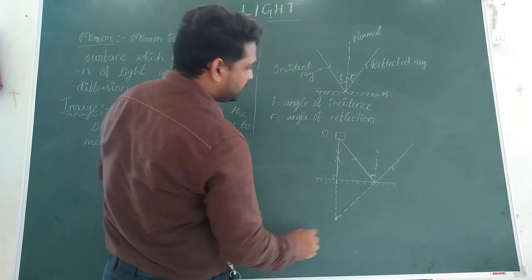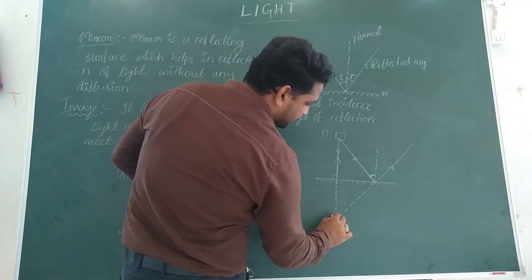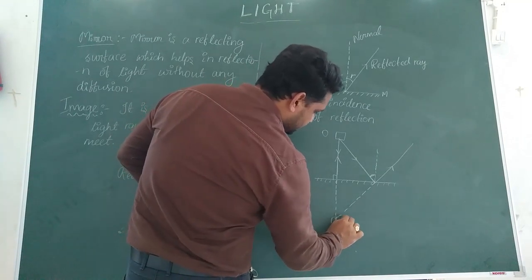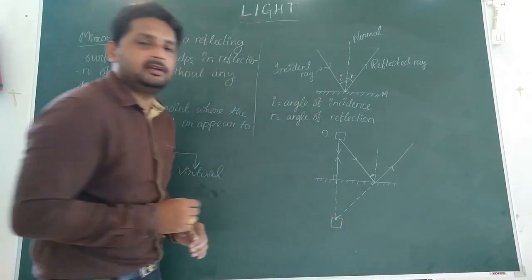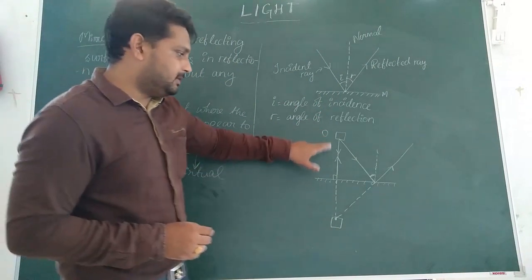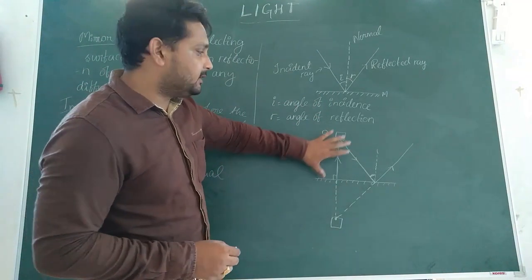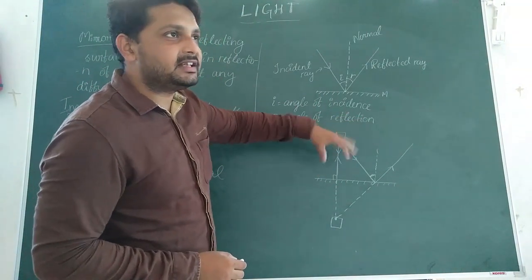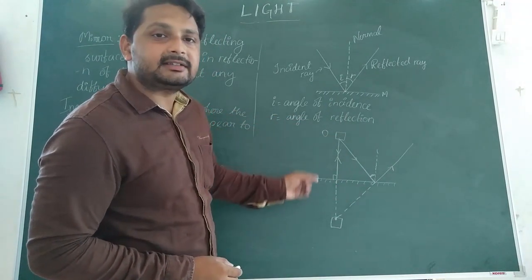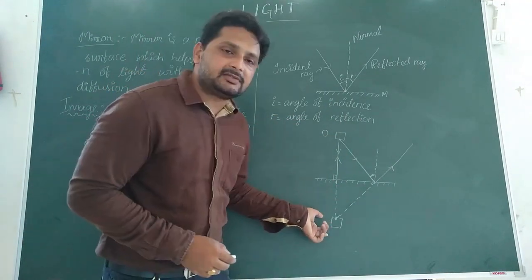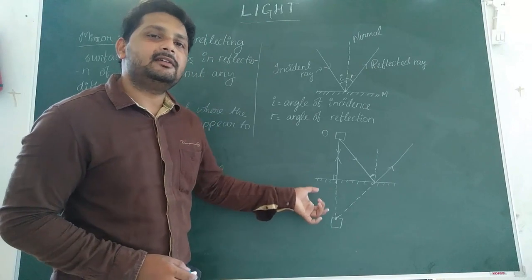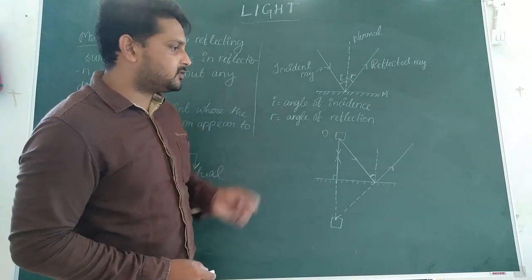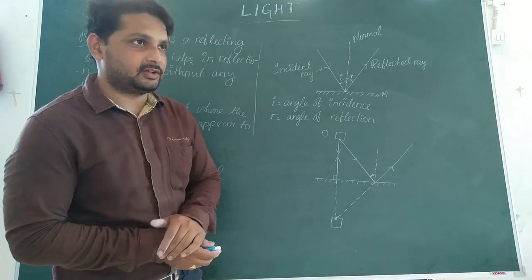Okay, and at that point the image will be formed. Since the image is formed by reflected rays that only seemingly intersect, they are not actually intersecting, the image formed by a plane mirror is a virtual image.